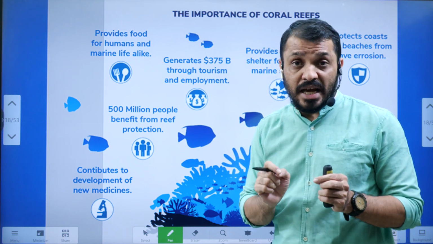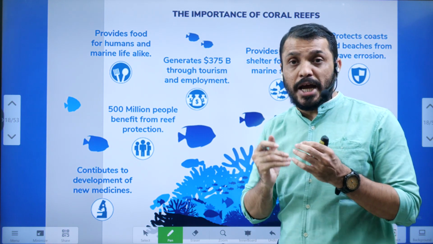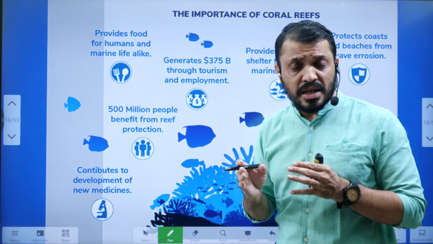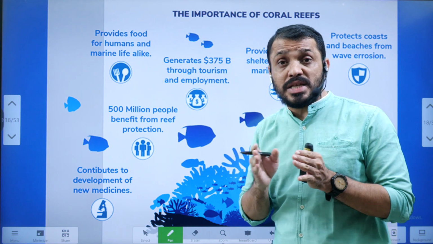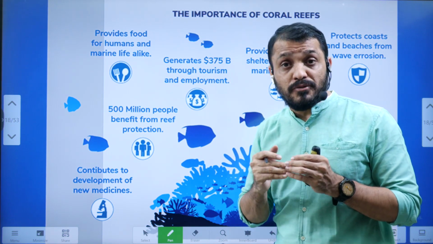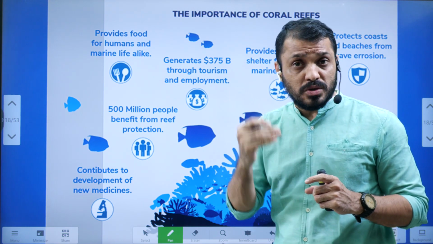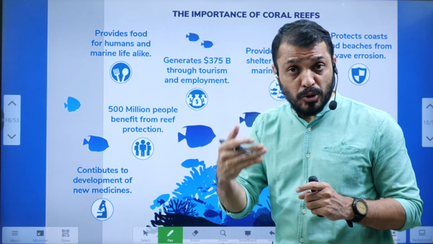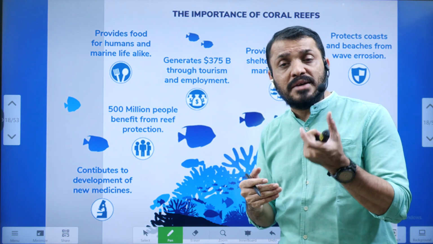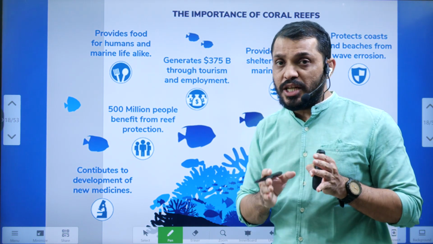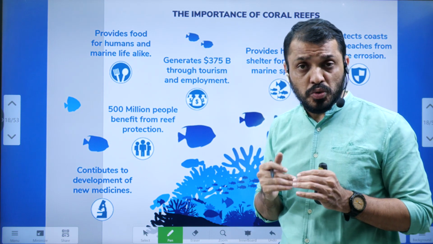Coral is an invertebrate animal, and it gives shelter to the plant, that is algae. In particular, algae such as zooxanthellae. Zooxanthellae is a type of algae which resides in the coral. The zooxanthellae perform photosynthesis so that it will produce food, whereas the coral gives protection. That kind of symbiotic relationship is there between these two.